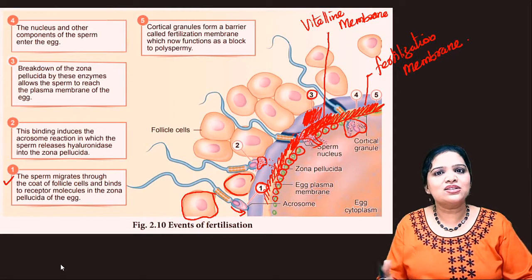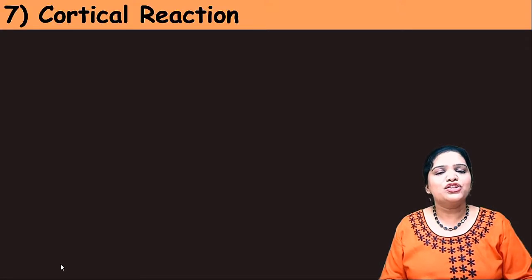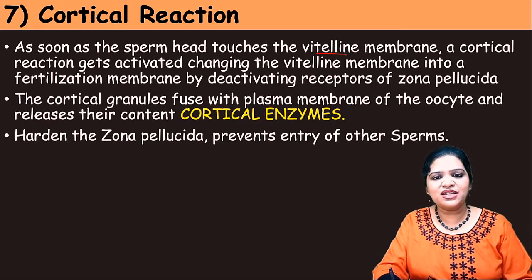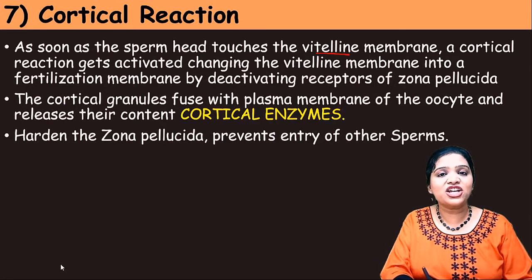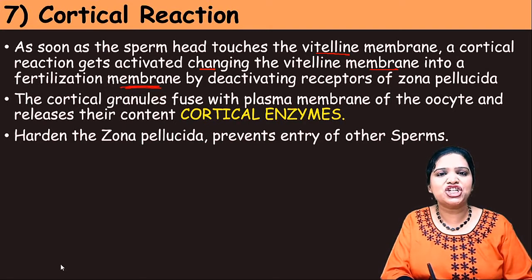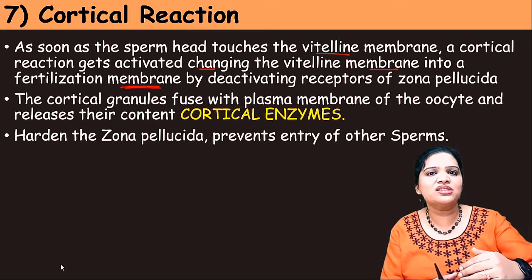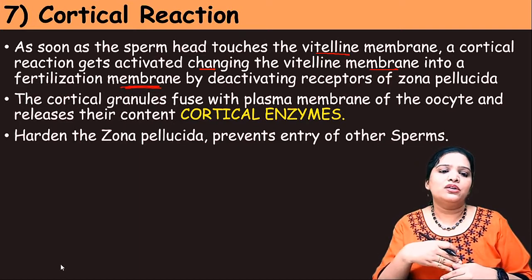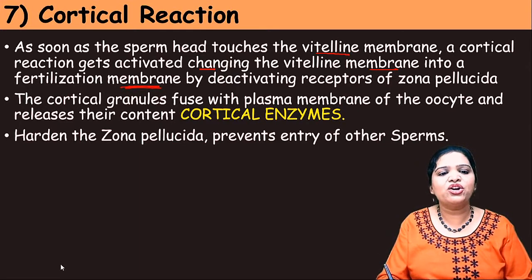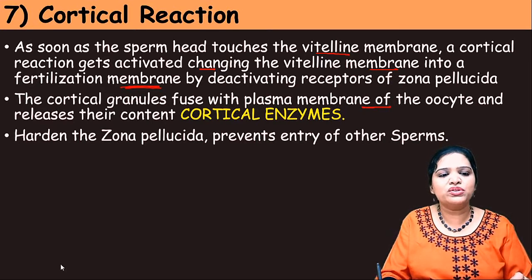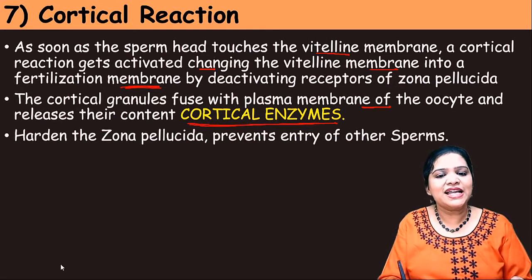Okay, so this is called the cortical reaction. What is the cortical reaction? As soon as the sperm head touches the vitelline membrane, the cortical reaction gets activated by changing the vitelline membrane into the fertilization membrane. So once the head touches the vitelline membrane, the vitelline membrane changes into the fertilization membrane. How? Because of the cortical granules. They fuse with the plasma membrane of the oocyte and release their content, the cortical enzymes.